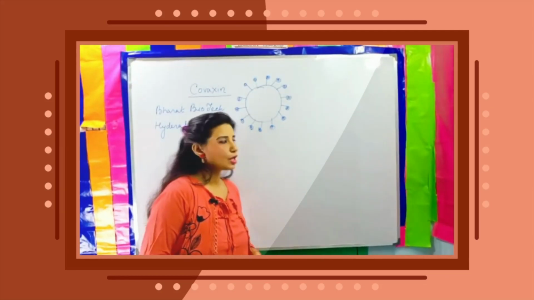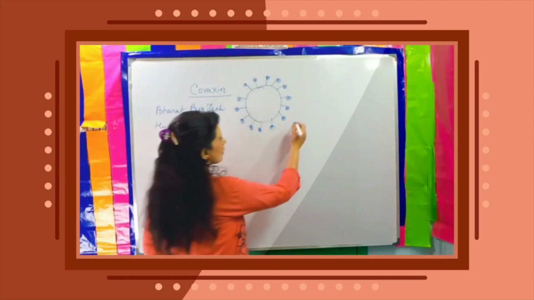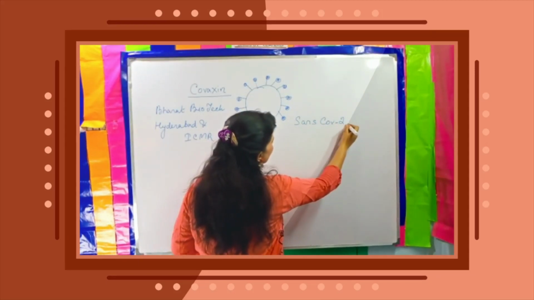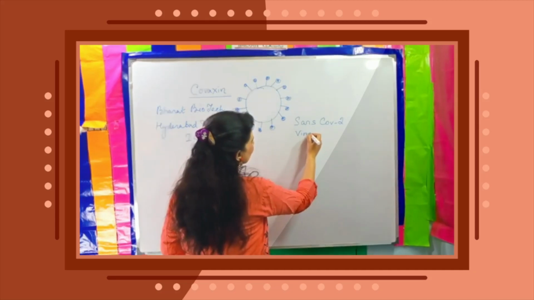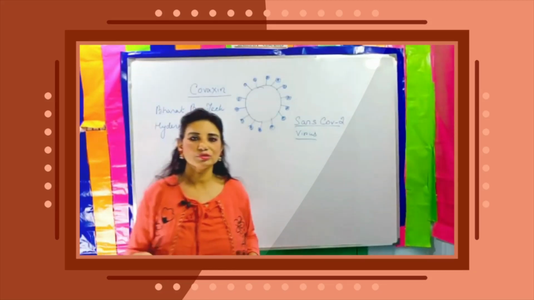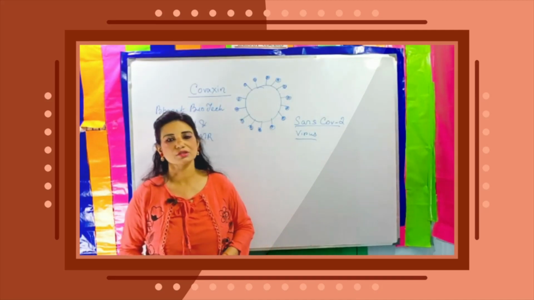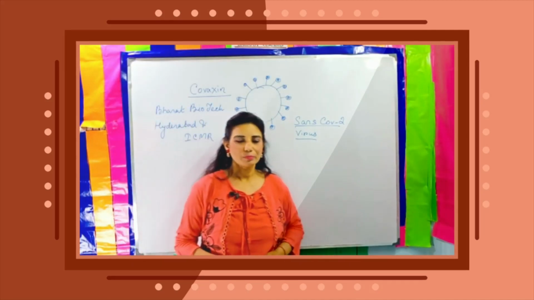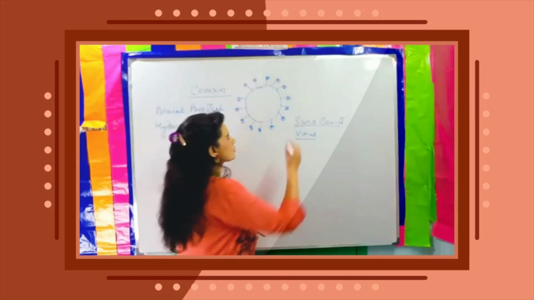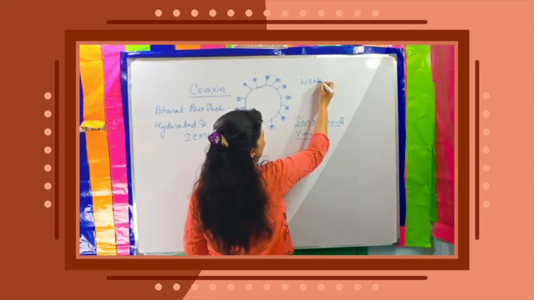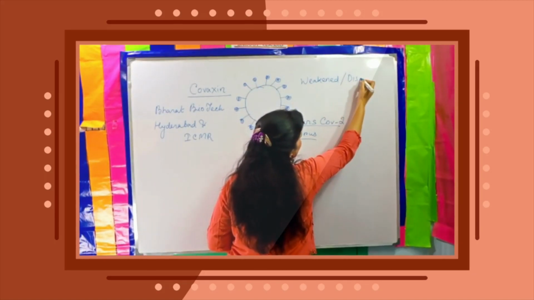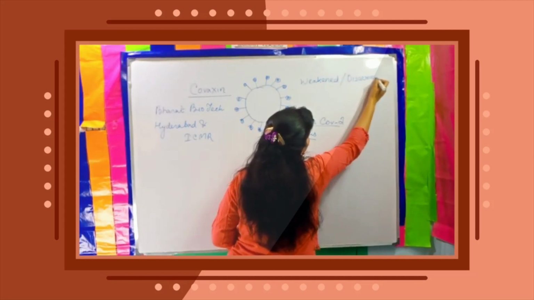Covaxin is different, because here the same SARS-CoV-2 virus is used. Now you may think, if this virus is used in the vaccine, then we are going to be under attack of Covid-19. No, it is not going to happen, because here the SARS-CoV-2 virus that is used is weakened. That means it is made weak or disarmed, you can say. How is that going to happen?